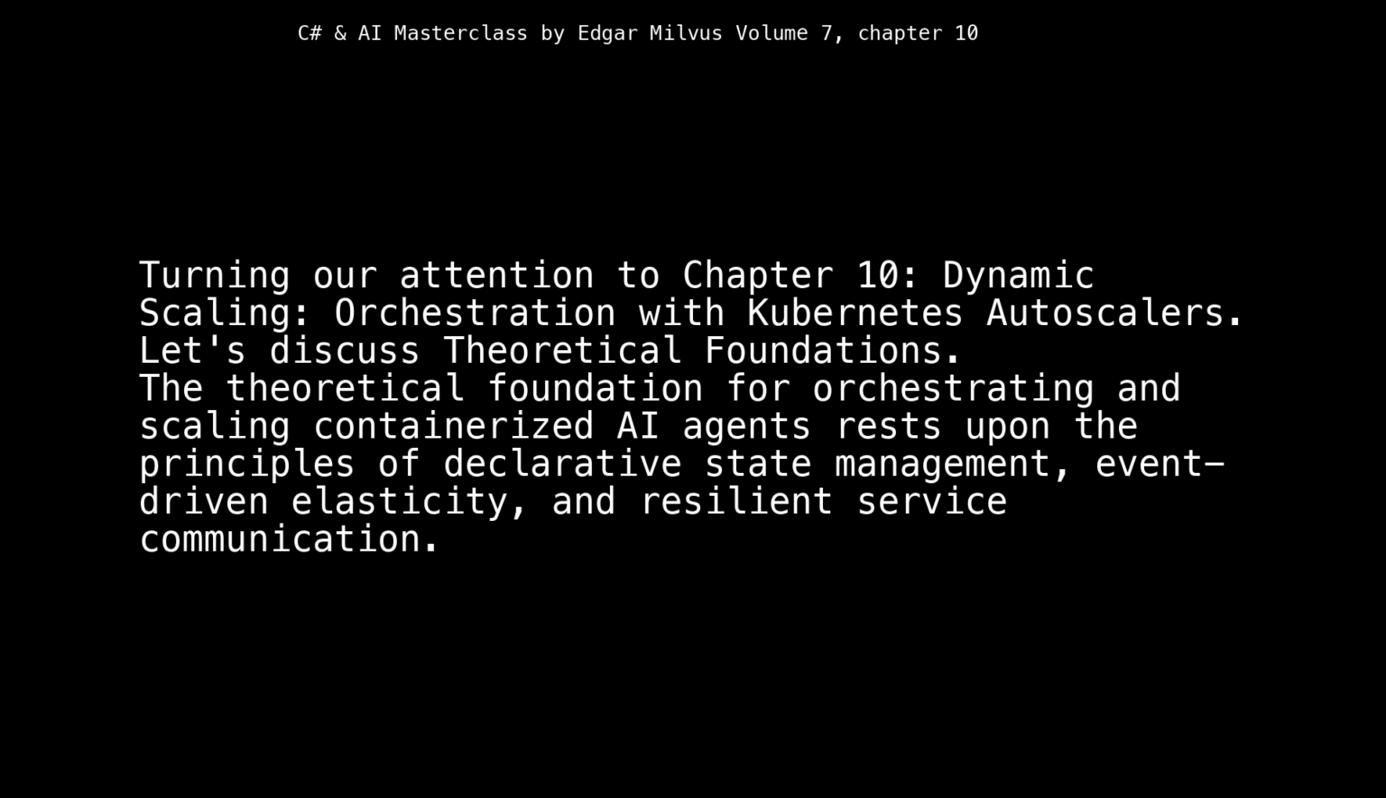Turning our attention to Chapter 10, Dynamic Scaling: Orchestration with Kubernetes Autoscalers. Let's discuss theoretical foundations. The theoretical foundation for orchestrating and scaling containerized AI agents rests upon the principles of declarative state management, event-driven elasticity, and resilient service communication.